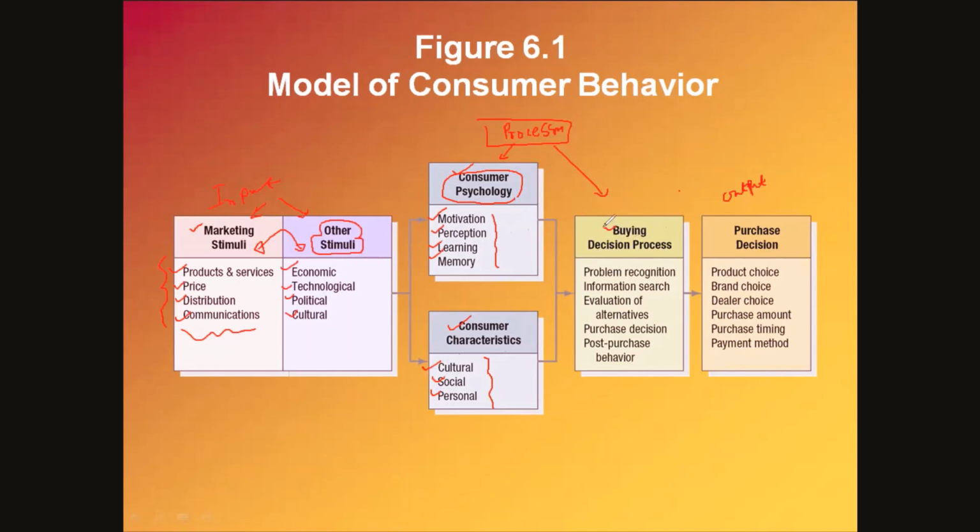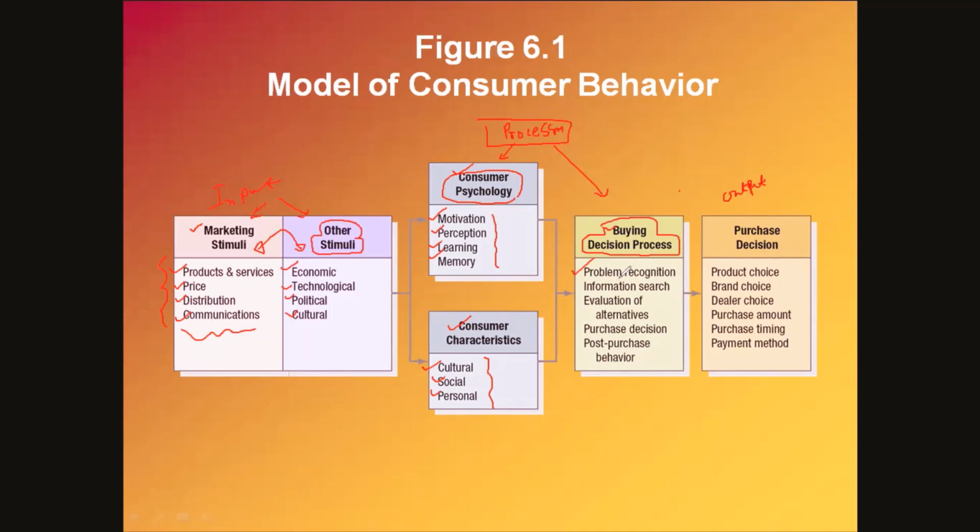Now here the buying decision process takes place. Number one is problem recognition. That means the consumer identifies his or her buying problem, or identifies his or her need.